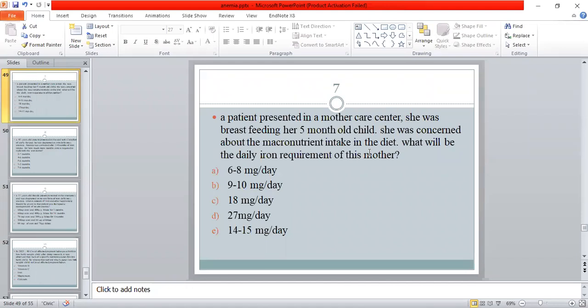B is 9 to 10 mg per day. C is 18 mg per day. D is 27 mg per day. E is 14 to 15 mg per day. B is the right answer, 9 to 10 mg of iron per day will be the requirement for lactating mothers.